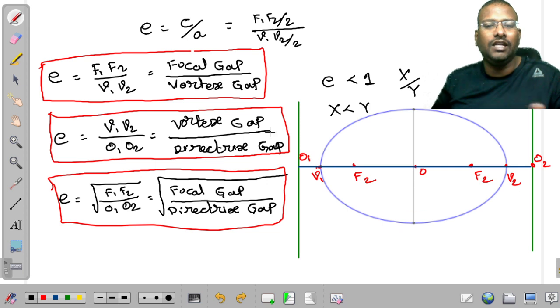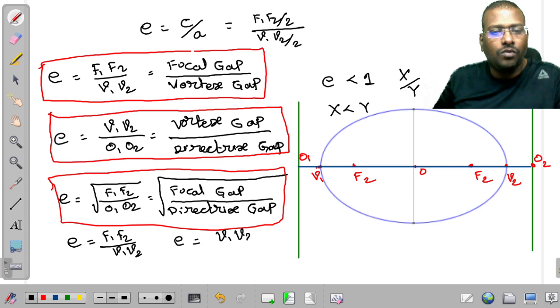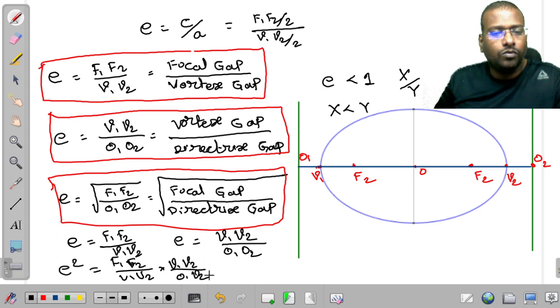Sir, how did we get this equation? Very simple. One equation for E is F1 F2 divided by V1 V2. Another equation for E is V1 V2 divided by O1 O2. If I multiply these two, it becomes E square is equal to F1 F2 divided by V1 V2 into V1 V2 divided by O1 O2. We can cancel V1 V2 here.